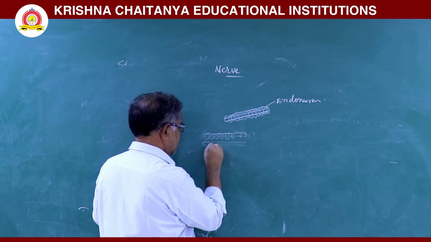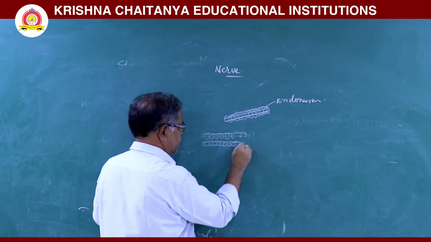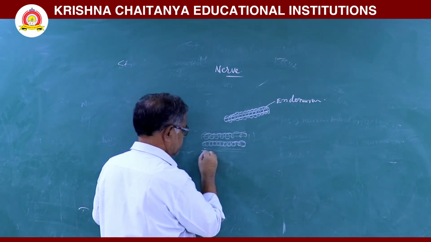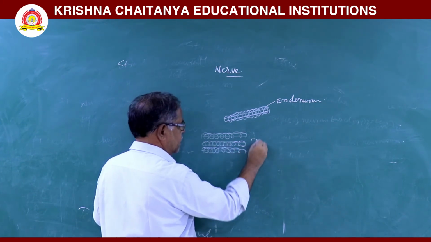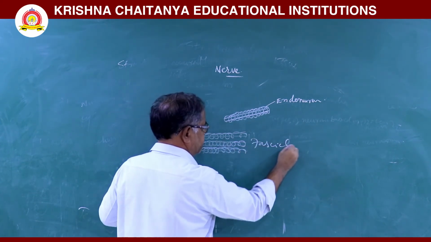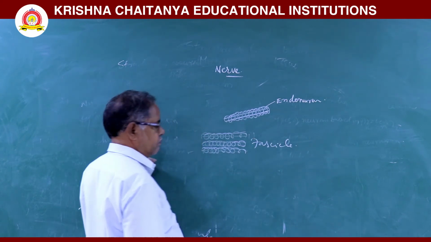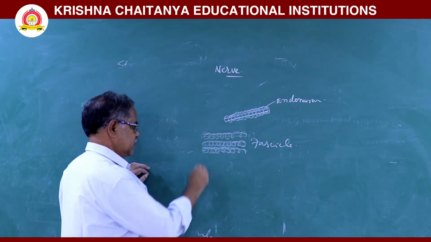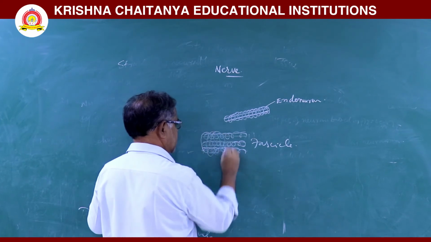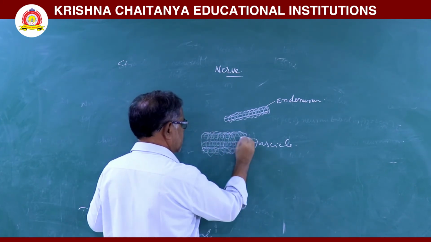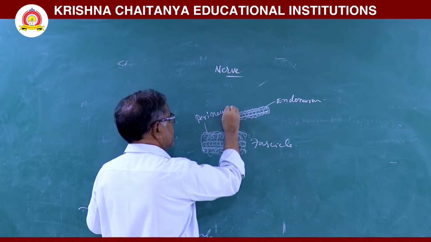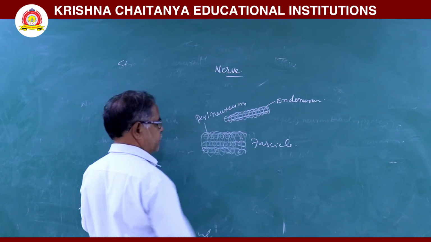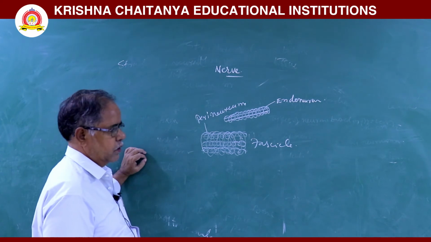Next, some nerve fibers arranged parallel to each other form a bundle. That bundle is called as a fascicle. This fascicle is surrounded by another connecting tissue, that is called as a perineurium.